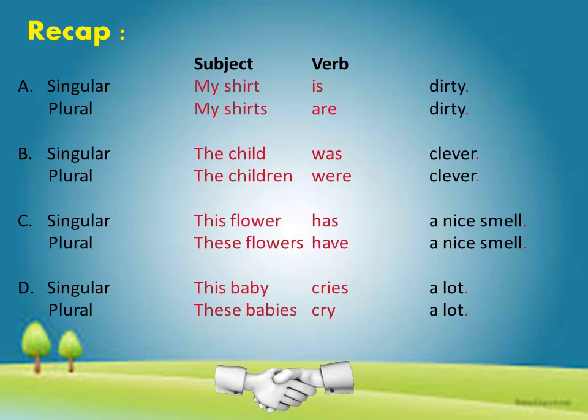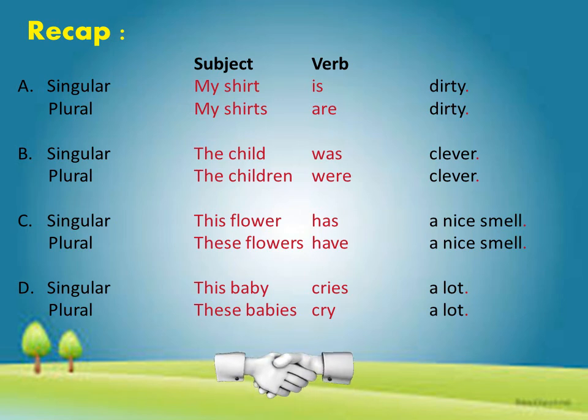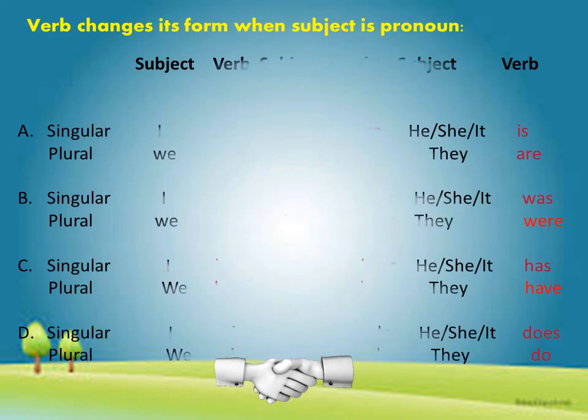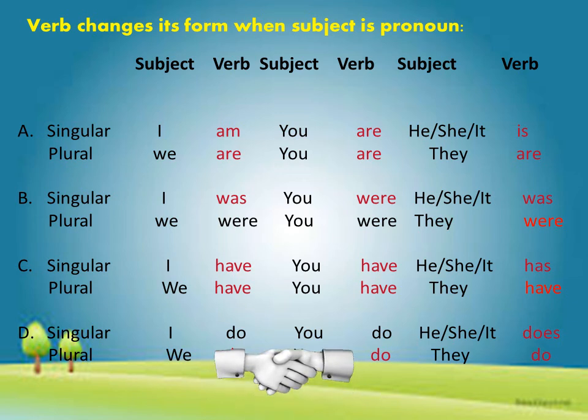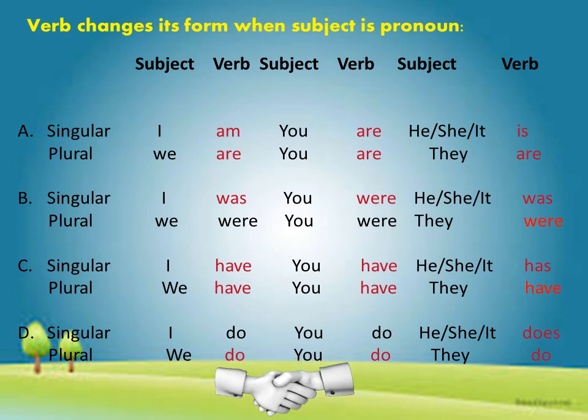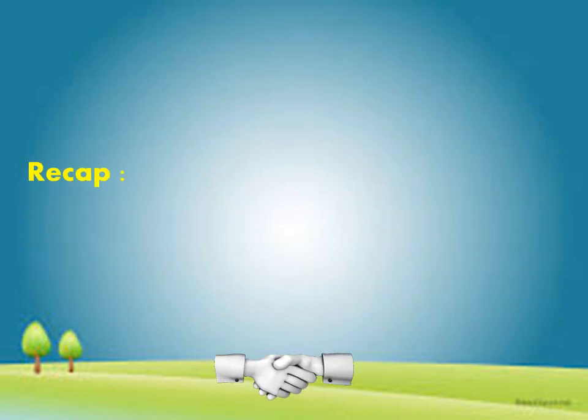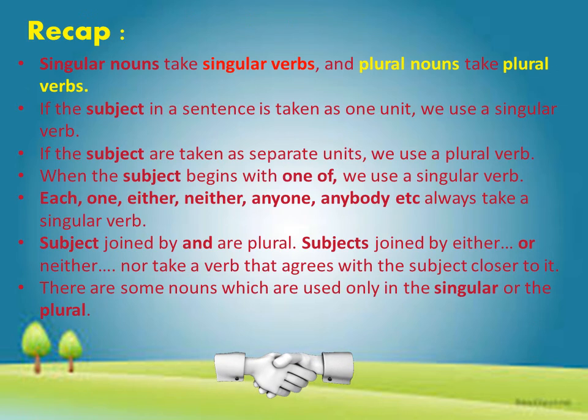Now let's quickly recap whatever we have studied till now. In this module, we studied that singular nouns take singular verbs and plural nouns take plural verbs. But if the subject in a sentence is taken as one unit, we use a singular verb. But if the subjects are taken as separate units, we use a plural verb. Then, when the subject begins with one of, we use a singular verb.